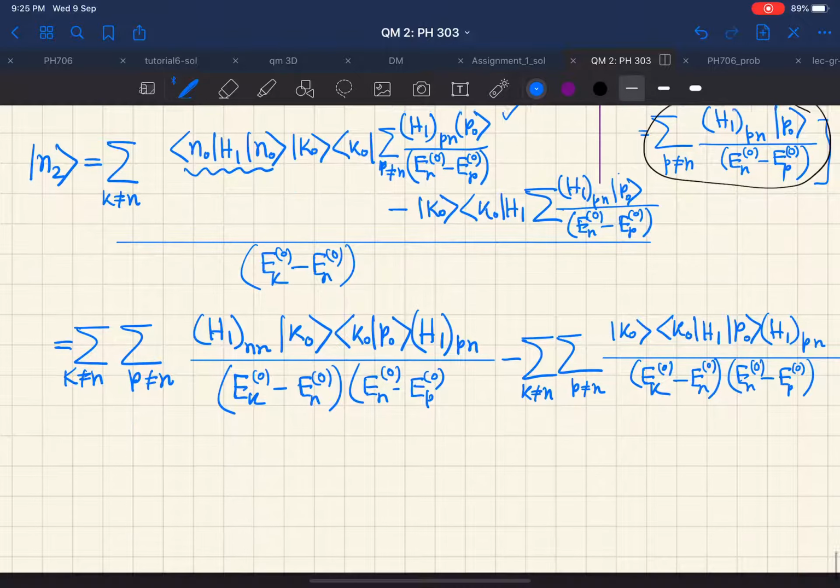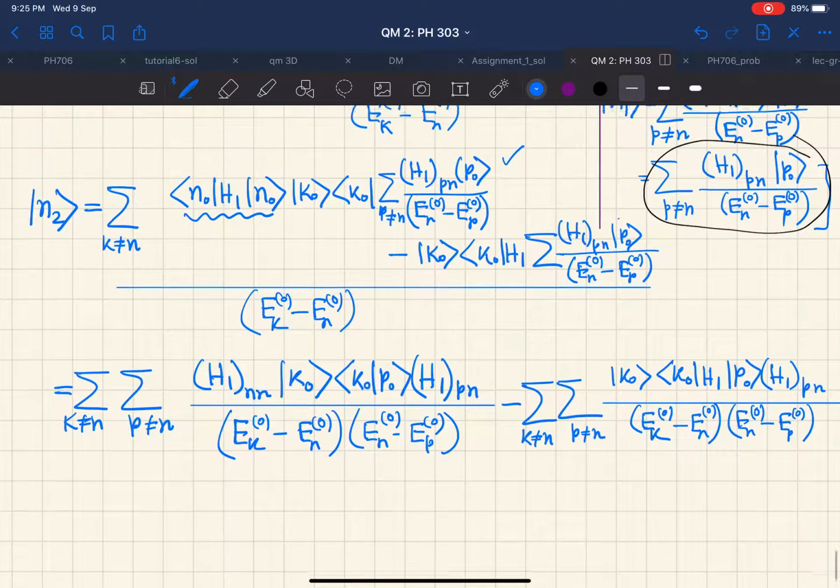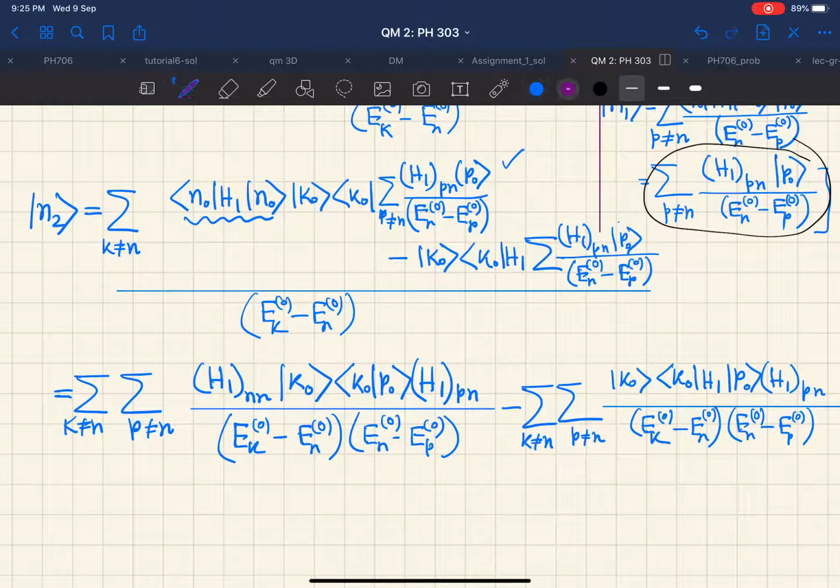Now we have clearly two different terms for n2, but note one important and interesting thing. What is this object ⟨k0|p0⟩? This is nothing but delta kp, the Kronecker delta.